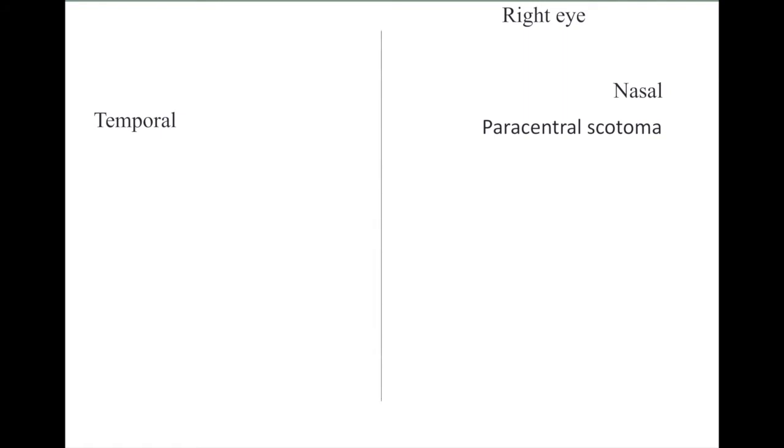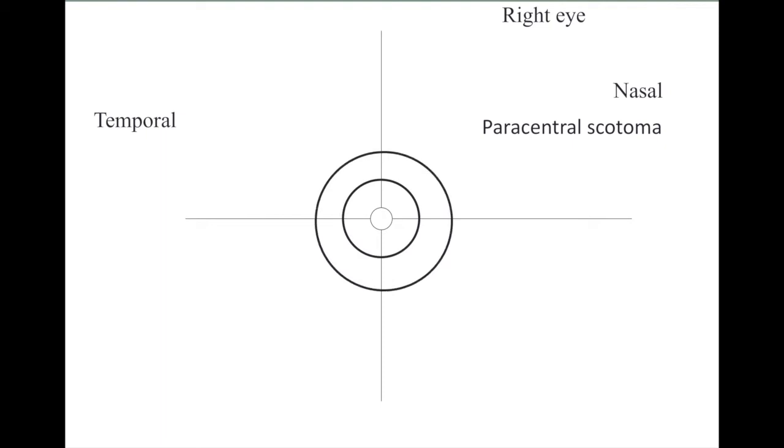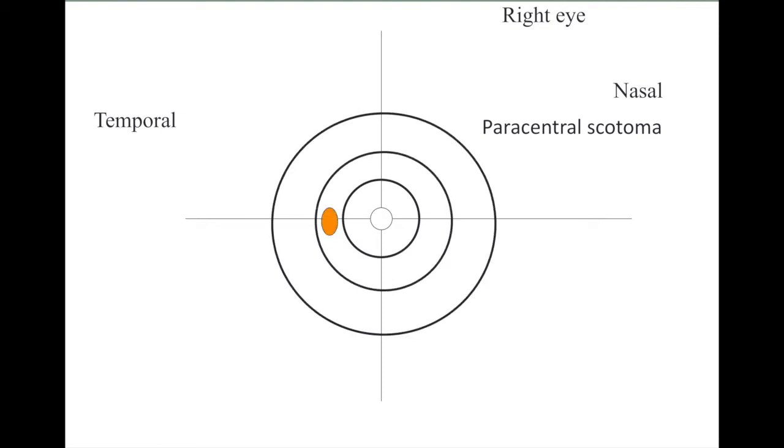Draw a vertical line, then a horizontal line, and draw 3 circles. These circles represent 3 isopters, that is 10 degree, 20 degree and 30 degree isopters. The glaucomatous field defects are seen within 30 degree isopters of the visual fields.